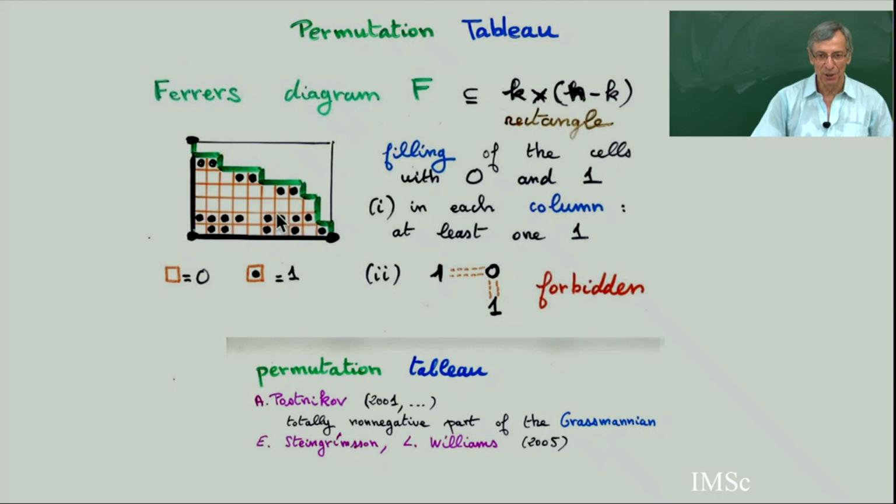And I will finish with the beautiful things. You see, there was condition 2. Condition 1 is that in each column there is at least one 1. And then this is a Q tableau of a quadratic algebra, and this is the famous permutation tableau, which I introduced to give an interpretation of the stationary probability of the PASEP. At the beginning, it was written like this, permutation tableau by Sylvie Corteel and Lauren Williams. Everybody was working with permutation tableaux because they come from the school of Postnikov, Stanley, etc., with the Le diagram.